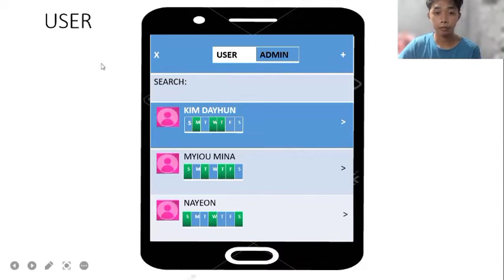Another feature of user, you can see the user and admin and the add button, the search, and three example users. For the green, the meaning of this screen is this is your schedule that you can only unlock the door.